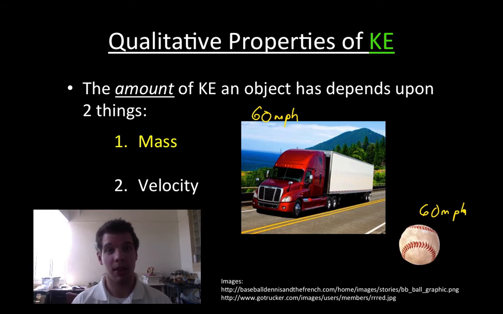Obviously, we're going to go with the truck, right? I'd rather get hit by a baseball going 60 miles an hour than a truck going 60 miles an hour. That's because the truck is carrying more energy, and that's because the truck has more mass. So the kinetic energy of that object depends upon its mass significantly.